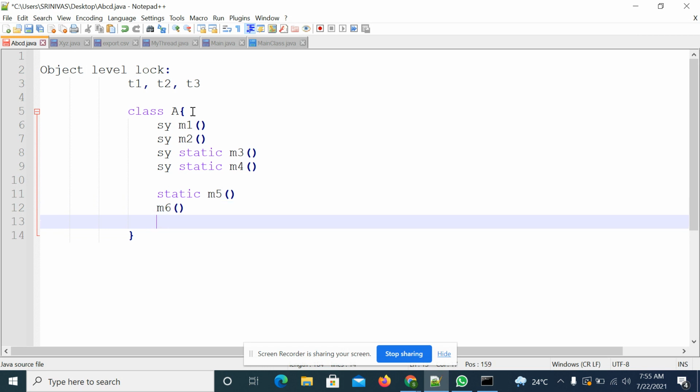I'm not writing the entire code or the return types. So what is the object level locking?